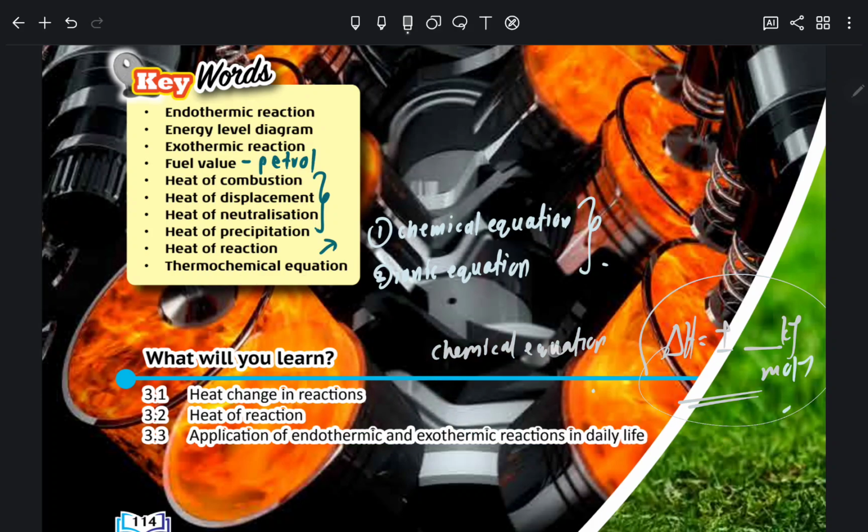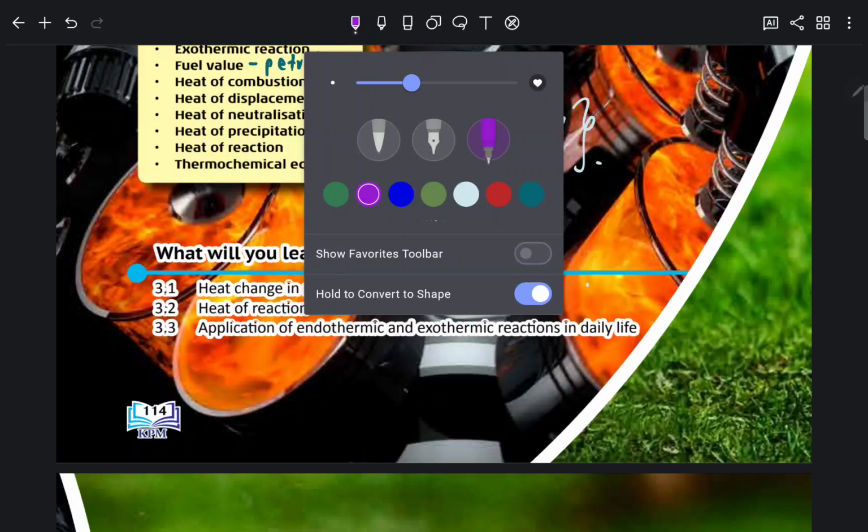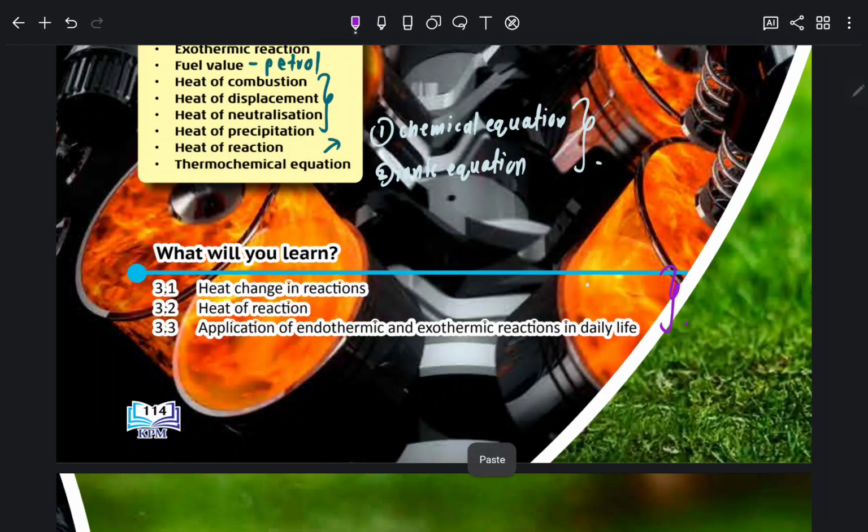Okay, so saya padam ni semua. Okay, buku teks kena cantik sikit. Okay, and this is what you're going to learn. Okay, wait, I take purple color. Okay, these 3 things ini I rasa lebih kurang I akan buat dalam 12 video sebab banyak saya nak cover, especially for this heat of reaction ini.